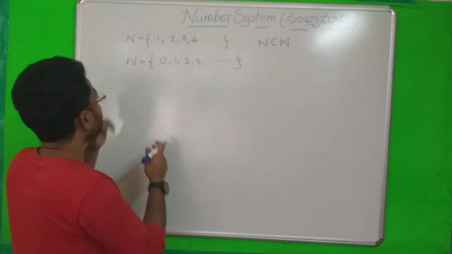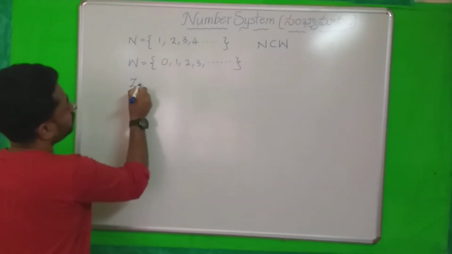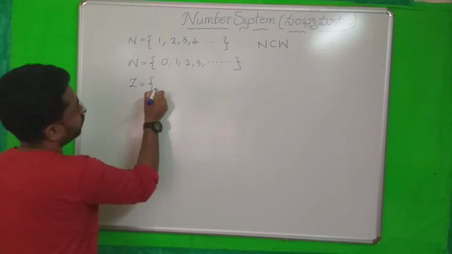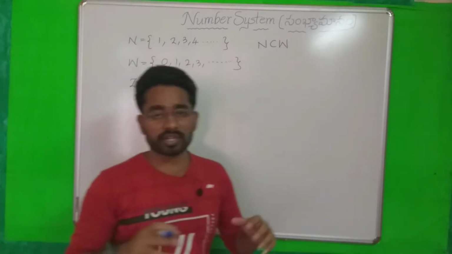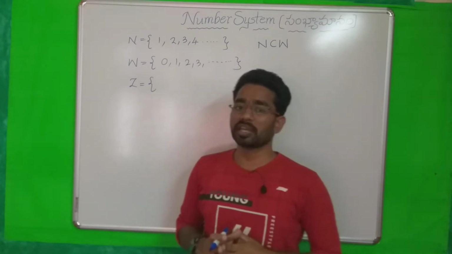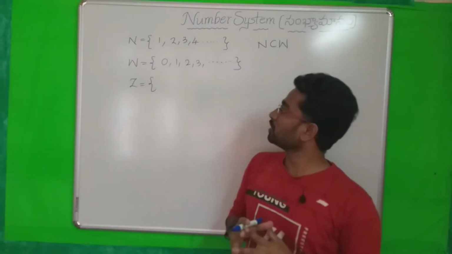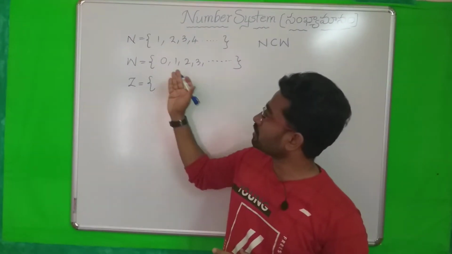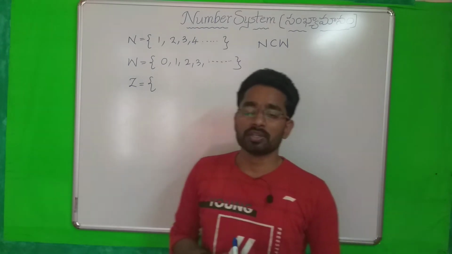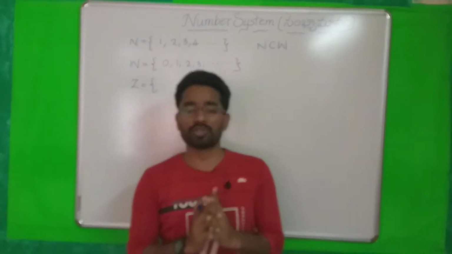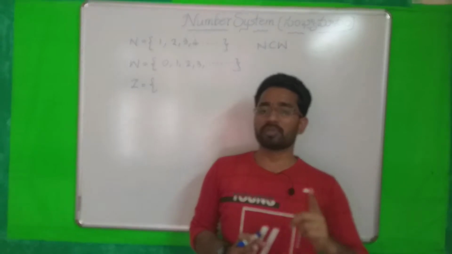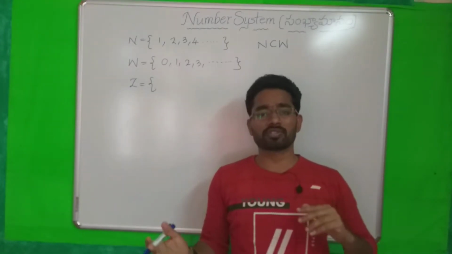Okay, so the next set is very important. We represent it with I or Z. So I or Z means integers. What are the integers? Up to now we have discussed whole numbers. To understand the integers, you need to understand positive numbers and negative numbers. What are the positive, what are the negative?